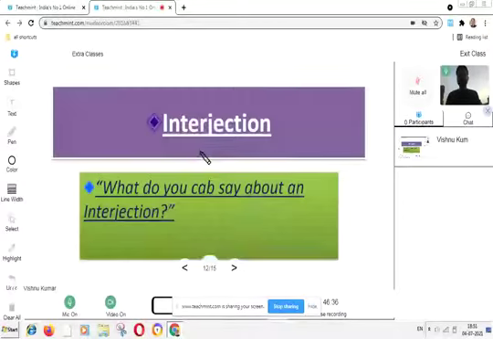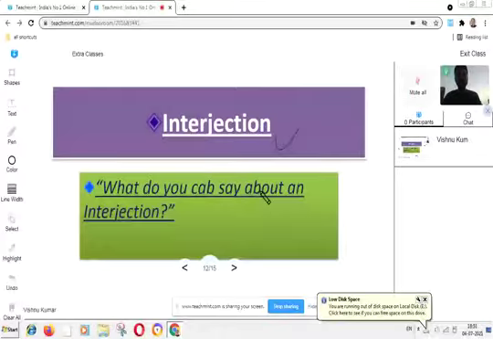Moving to the next slide. What is interjection? Interjection means those words which come in a single sentence and join two different types of facts in one sentence.